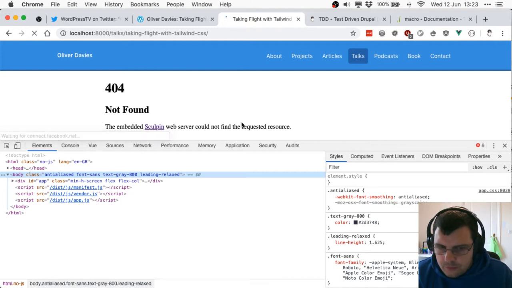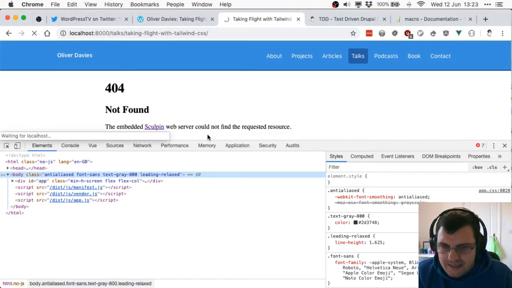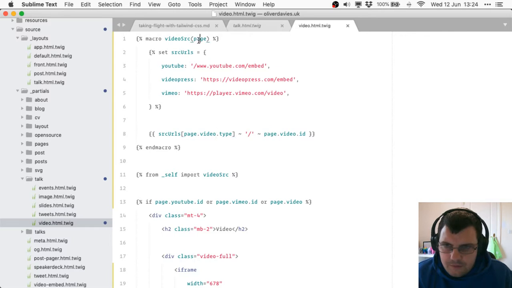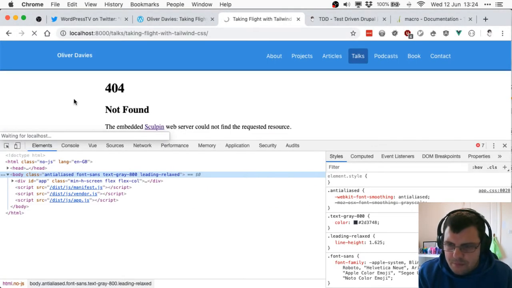Got another not found. Let's see what's going on here. What haven't I returned back? Page.talk.type. Page.talk doesn't exist. Page.video.type. Helps if I put in the right keys. In fact, page in this case sort of is talk. To be a bit more contextual, because page is the generic page, I'd rather call it a talk there.